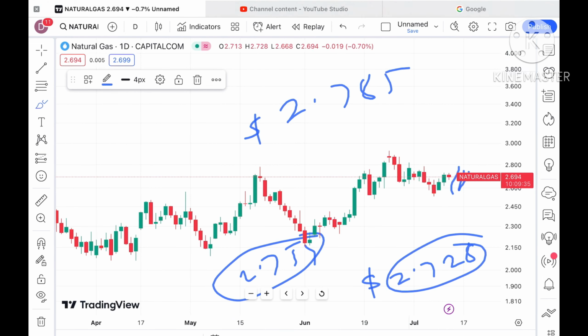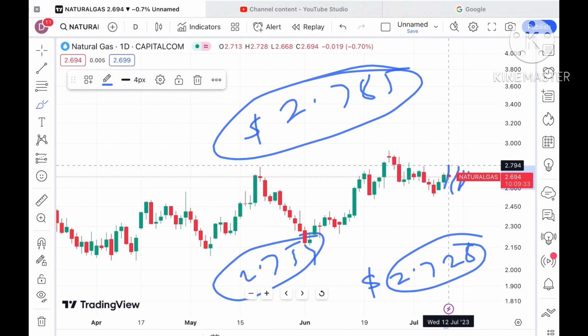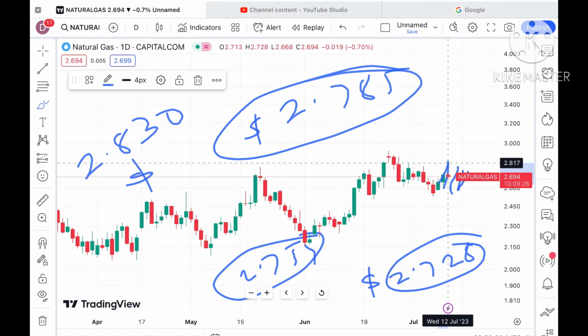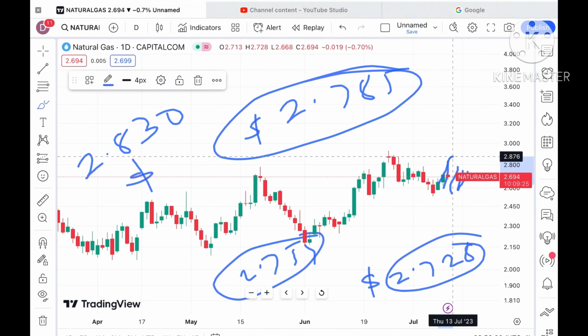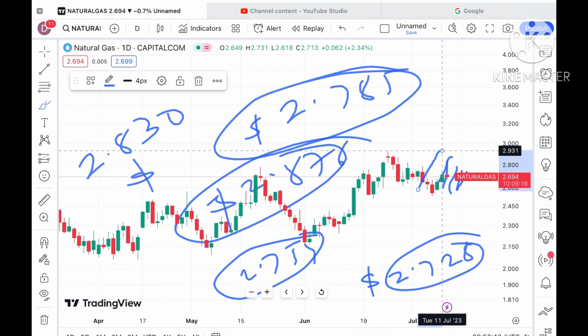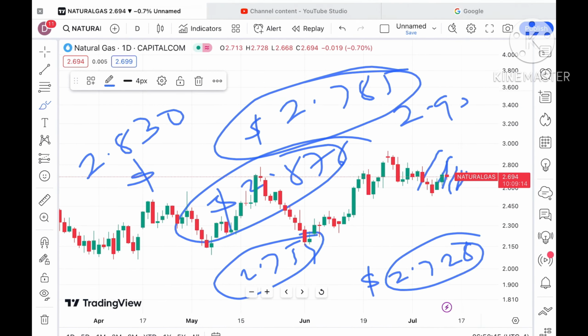Once the price sustains above that particular level, it can cross that zone and can touch a level of around $2.830. And if the price moves above that level, it can go towards a level of around 2.876. Once the price moves above that level, it can cross that zone and can touch a level of around $2.931.